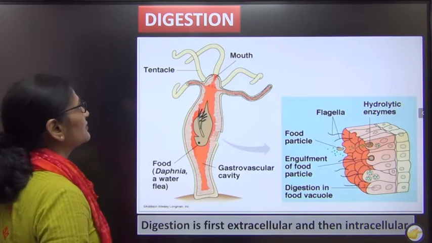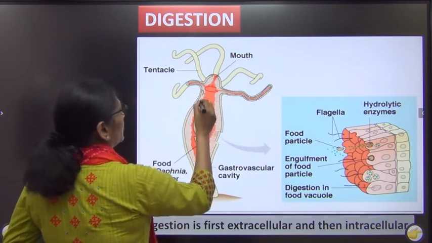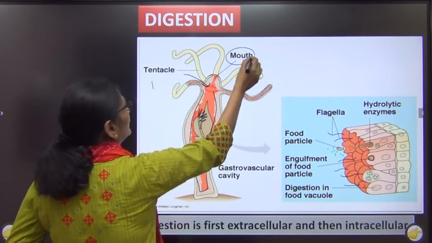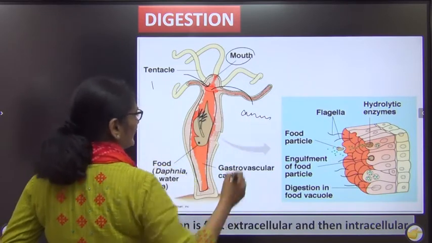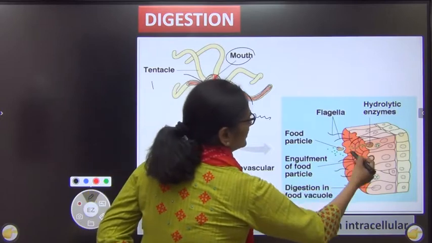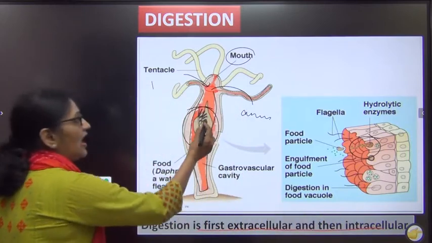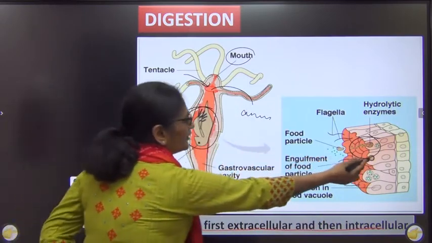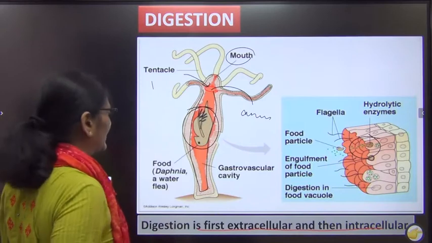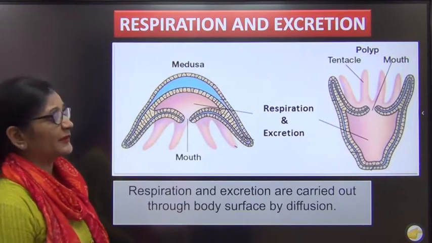Now coming to the digestive system. This is the first organism where we had a digestive system, but it is incomplete. A single opening serves as the mouth, and the same opening also acts as the anus. When it takes in food, part of the food is digested within the gut and part of it is digested within the cell. Such digestion is first extracellular and then intracellular. Some food is digested in the gut, and the remaining undigested food is digested in the cells. So at both places, the digestive enzymes are formed.